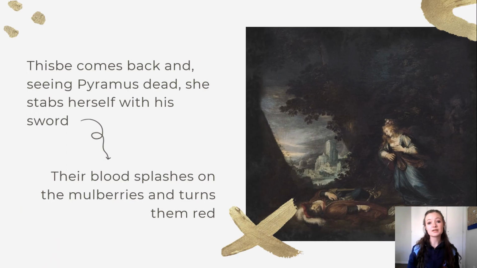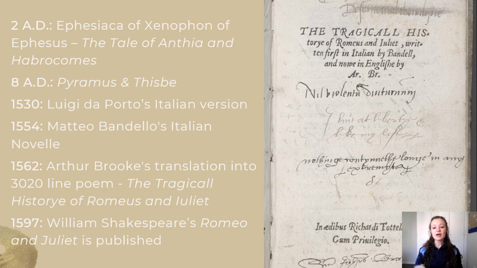Thisbe comes back to see if Pyramus has arrived and she sees that Pyramus is now dead, grieves him and decides she also can't live without him and she stabs herself with his sword as well. Their blood splashes on the mulberry tree and turns the mulberries red, and that is why we now have red mulberries.